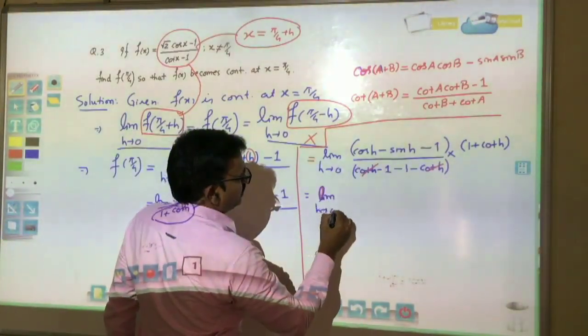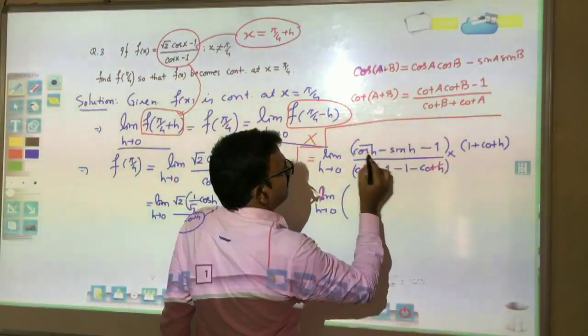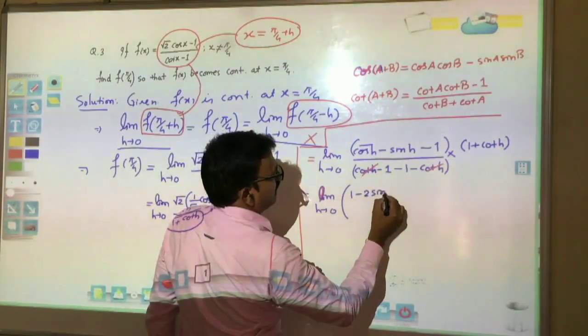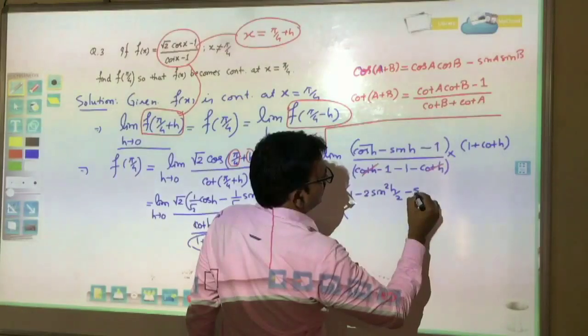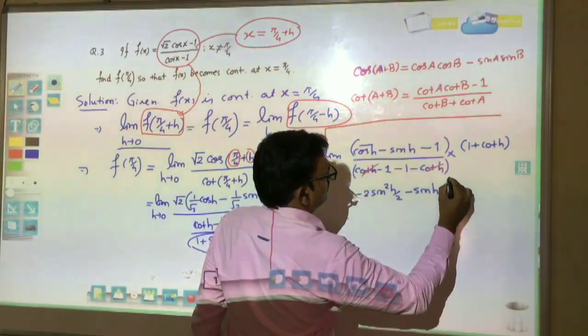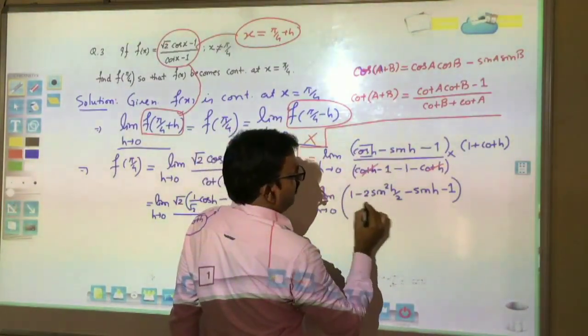Limit h tends to 0, cos h can be written as 1 minus 2 sine square h by 2, minus sin h minus 1. This is the cos h formula.